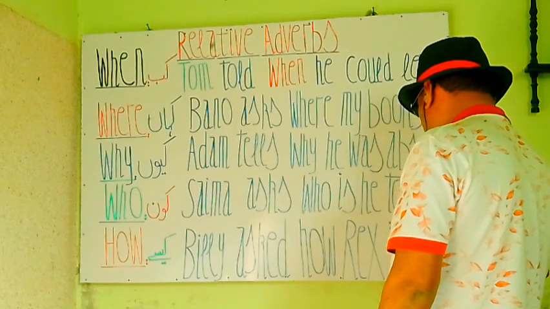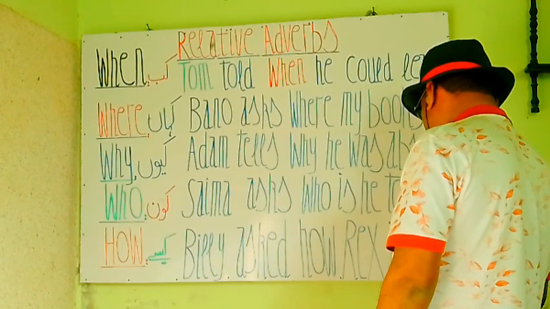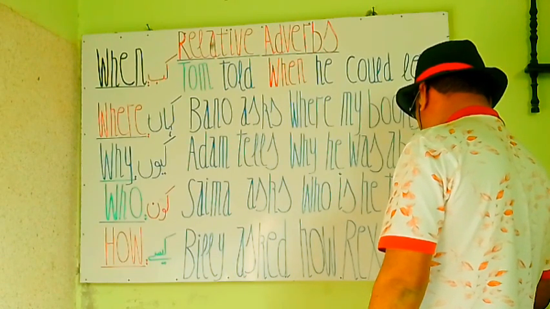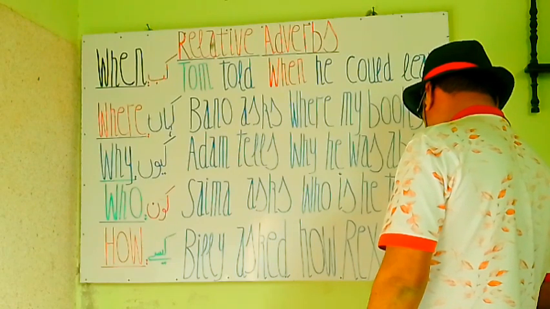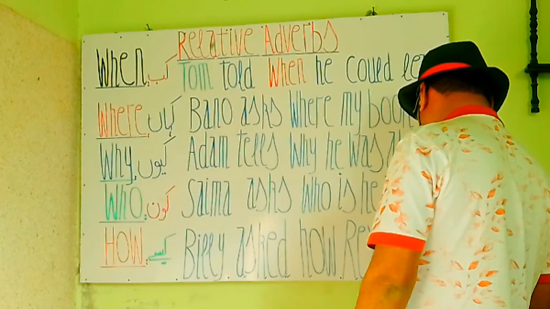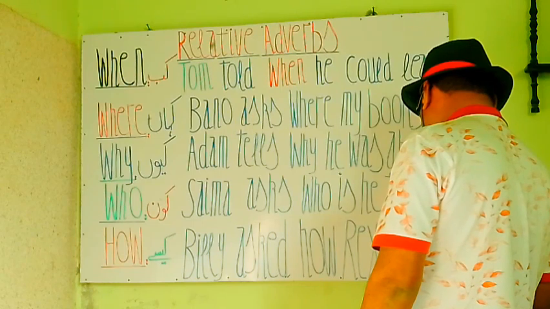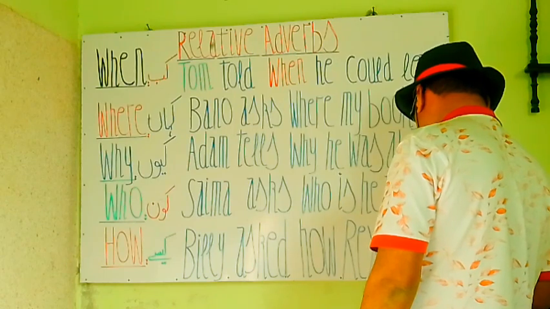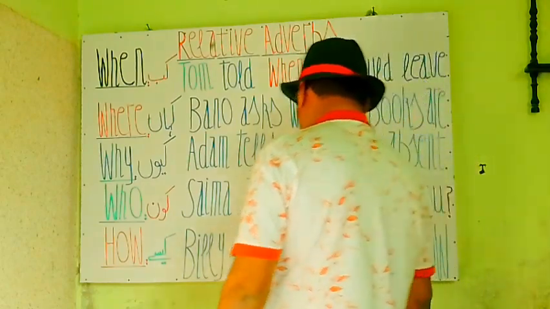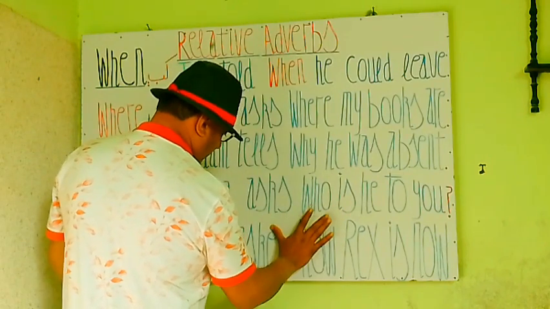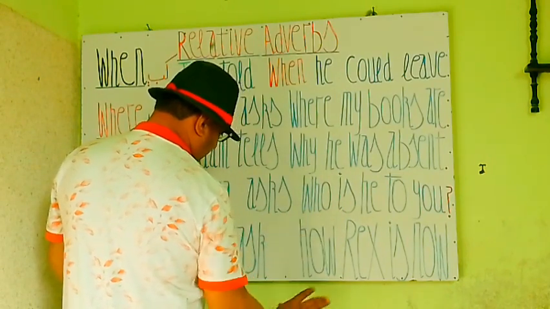You see my students, how Rex is now. अब Rex कैसा है, अब Rex की सेहत कैसी है, अब Rex की हालत कैसी है, how Rex is now. So you see the beautiful sentence again, how Rex is now. Billy ने पूछा how Rex is now, अब Rex कैसा है. Billy asked how. So Billy asked how Rex is now. We make a bit of a fraction and it must be in present form.